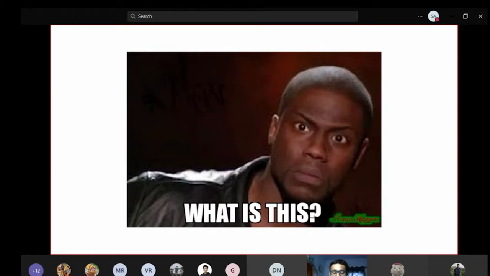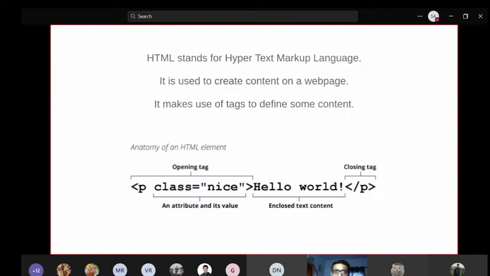Especially focusing on web browsers, we use HTML to create such front end. HTML stands for hypertext markup language. It is used to add content on the web page. It makes use of tags to add contents on a web page, and we are going to go through these tags later on. So initially, we have covered that HTML is used to add content on a web page.